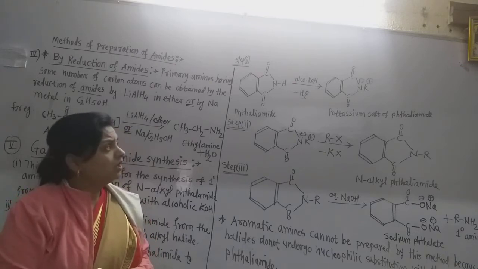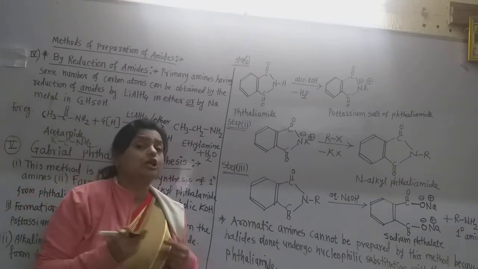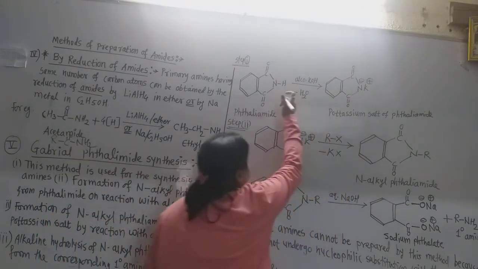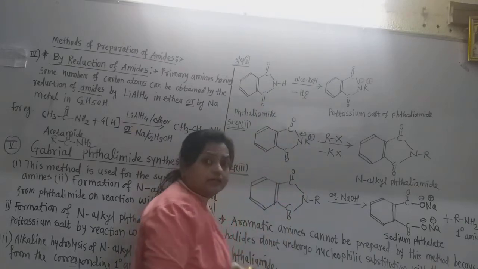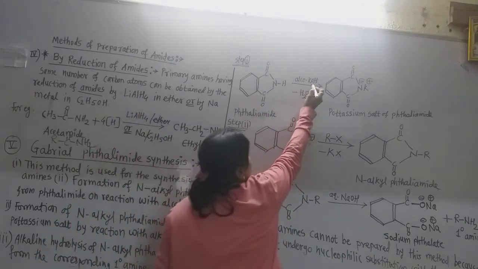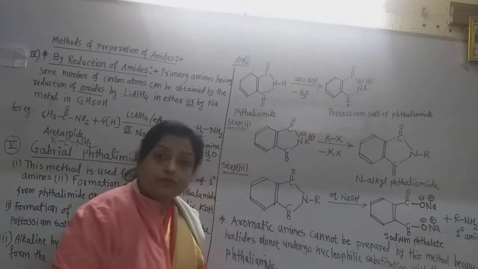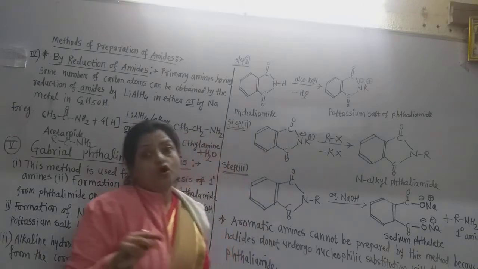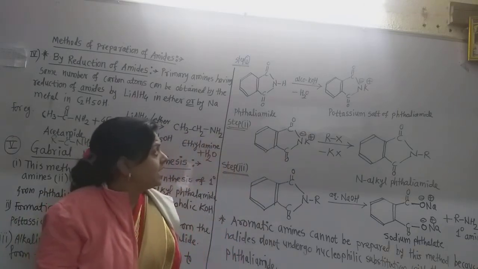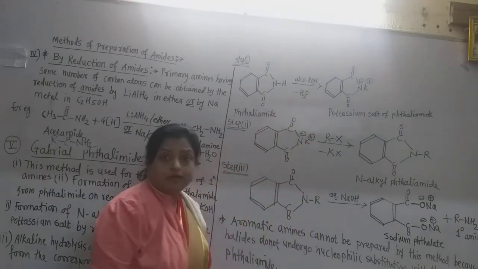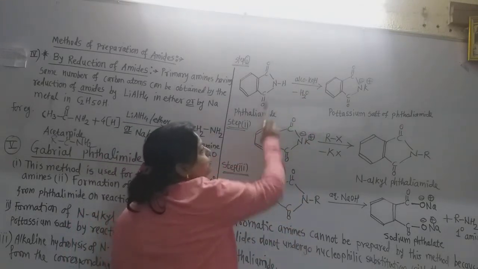At that time, we obtain the potassium salt of phthalimide. Now this is the potassium salt of phthalimide. That means this H of the phthalimide, which is directly attached to the nitrogen, and this OH of the potassium hydroxide form the byproduct water. Minus H2O means water gets eliminated. And what happened? Only this potassium atom replaces this hydrogen.